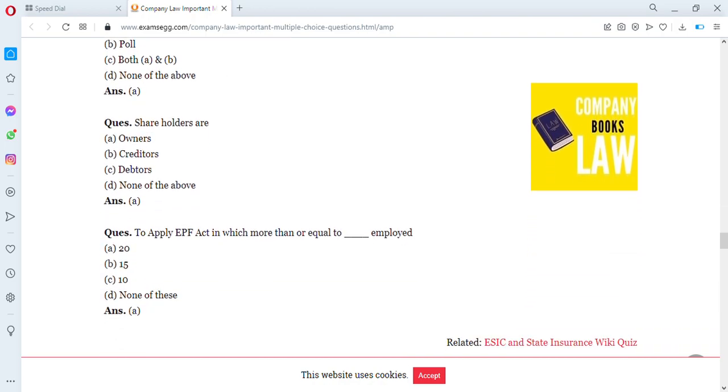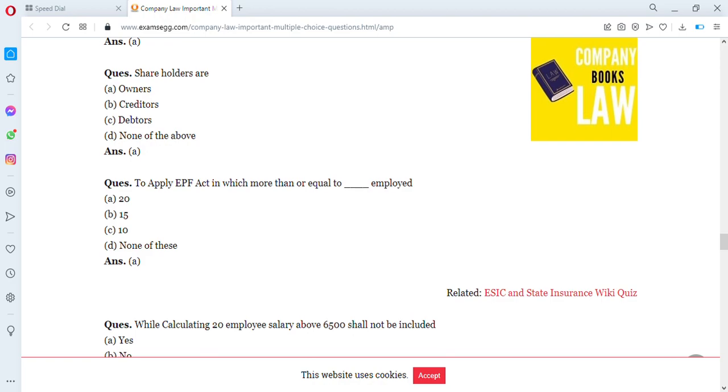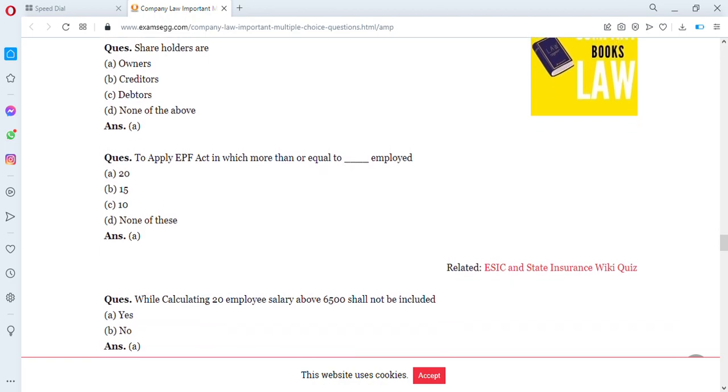Then another question. Shareholders are owners, creditors, debtors, none of the above. Shareholders are owners of the business, the real owners of the company. Yeah. So the answer is A.